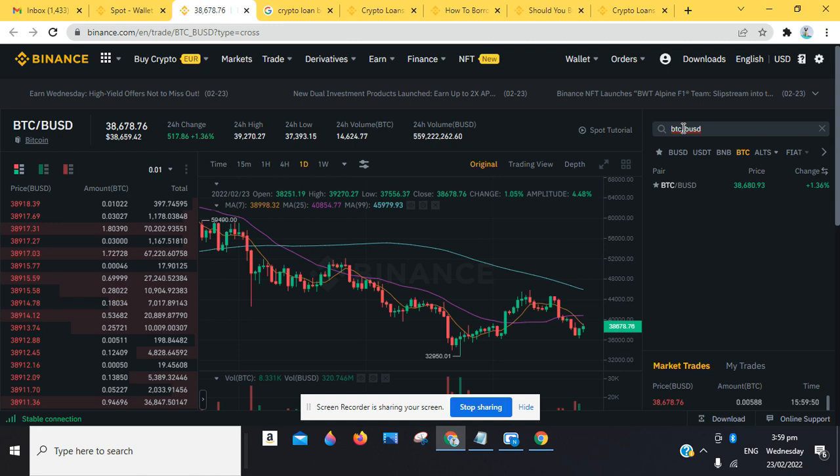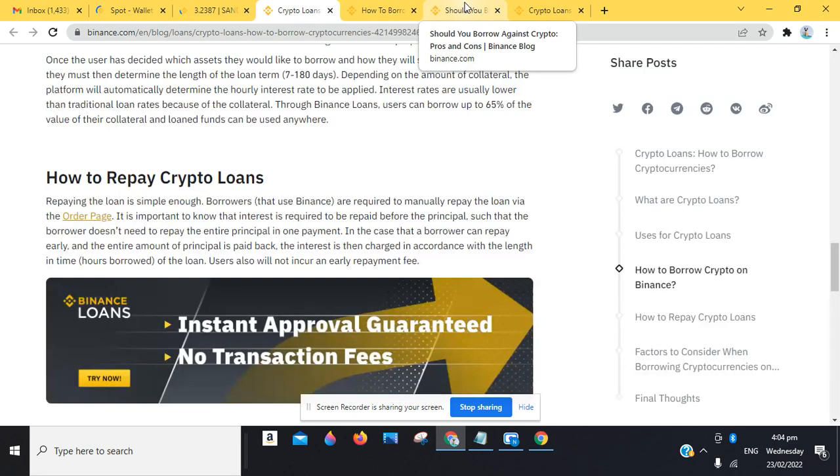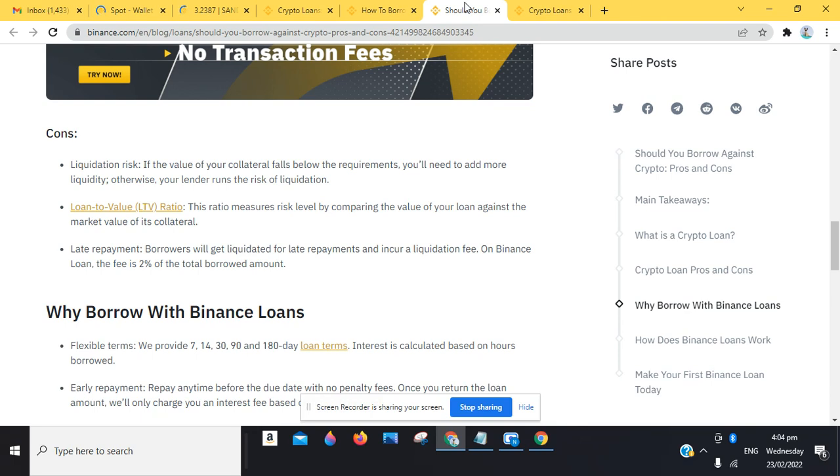And also, he said, what is the point of borrowing? So let's look at the point of borrowing here. As here it says, why borrow against crypto? So it may make sense if someone owns a substantial amount of crypto and wants to liquidate it without having to sell or possibly pay taxes on it. So these funds could then be used for a purchase or to invest in a business, similar to borrowing with a personal loan. So you need to understand this concept, guys. This is the basic concept of how or why people utilize this crypto loans feature.